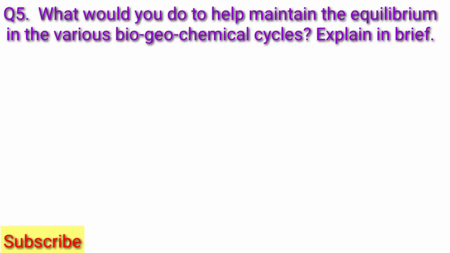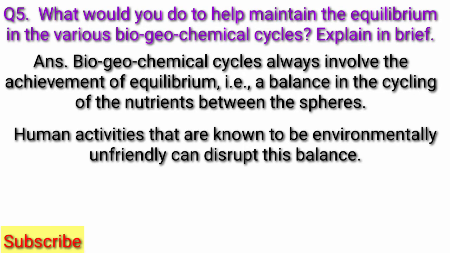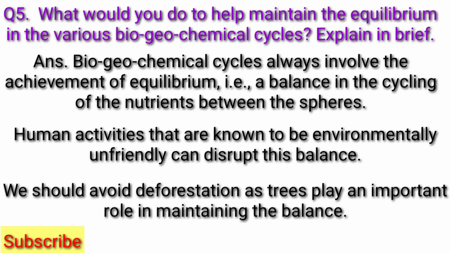Question 5. What would you do to help maintain the equilibrium in the various biogeochemical cycles? Explain in brief. Answer. Biogeochemical cycles always involve the achievement of equilibrium, that is, a balance in the cycling of the nutrients between the spheres. Human activities that are known to be environmentally unfriendly can disrupt this balance. We should avoid deforestation as trees play an important role in maintaining the balance.